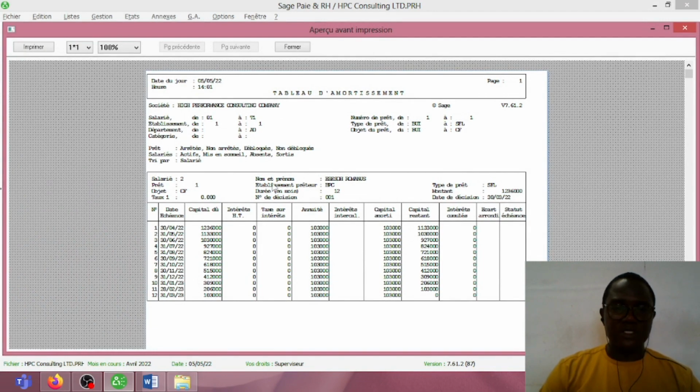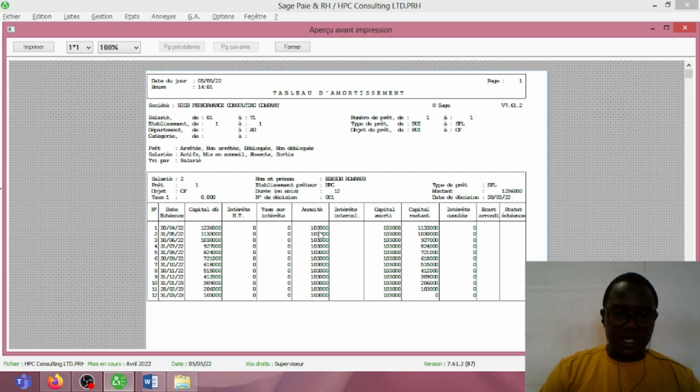So as you can see here, this is the name of Abeso, the employee who contracted the loan, the company giving the loan, High Performance Consulting. The duration of the loan is 12 months, and the decision granting the loan is 001.